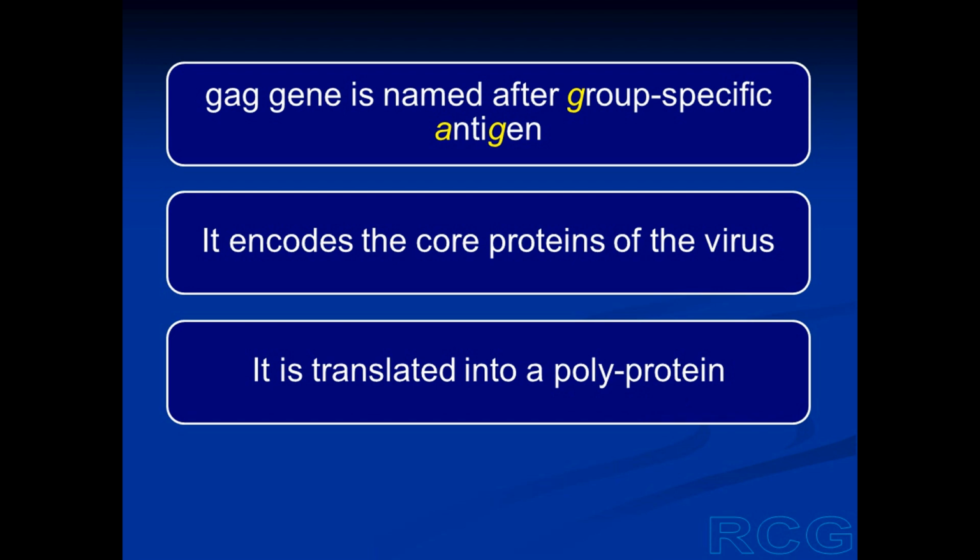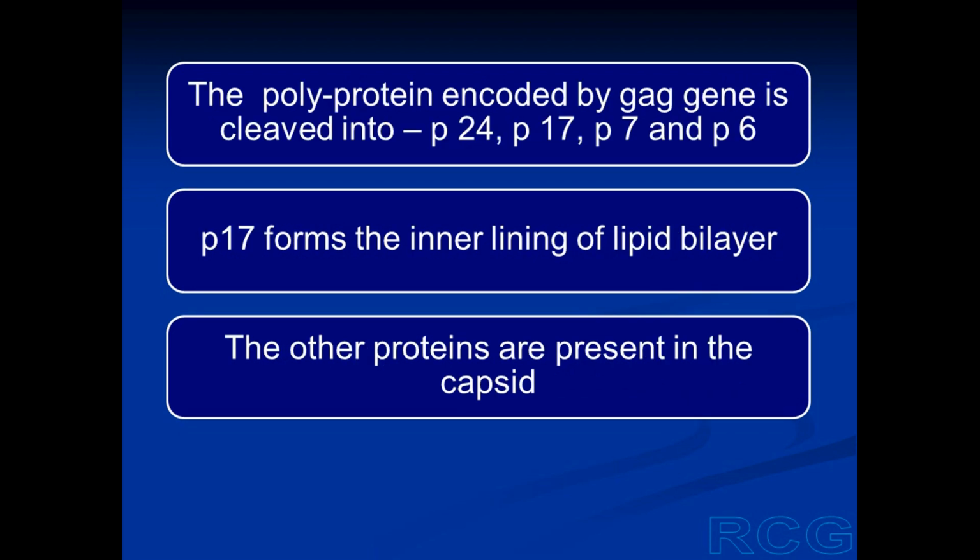So the initial product is a precursor, and then this precursor polyprotein is cleaved into P24, P17, P7, and P6. P17 forms the inner lining of the lipid bilayer. It is present just inside the lipid bilayer. The other proteins P24, P6, P7 are present in the capsid.